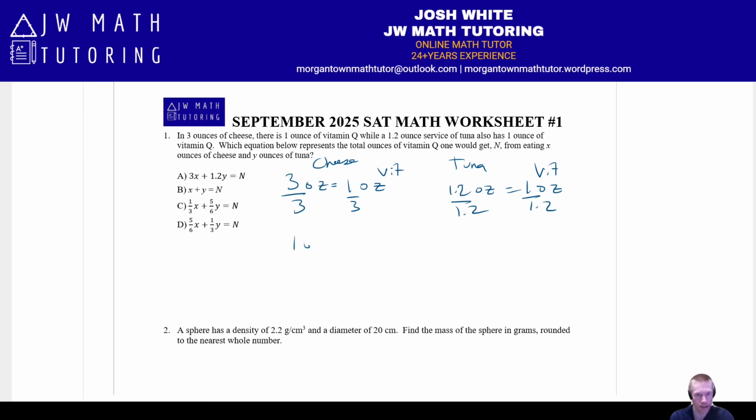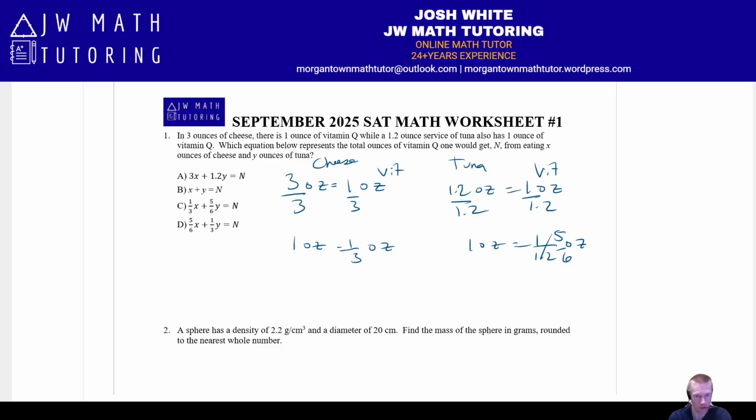The reason we do that is because this is 1 over 1.2, which if we go to Desmos, you'll see actually reduces to 5 over 6. Sorry, the reason we do that is because if you want to find out how many ounces of the vitamin you would get from eating X ounces of cheese and Y ounces of tuna, basically we get the unit conversion factor right here, and then we're just going to multiply that by X. So for example, 1 ounce of cheese, 1/3 of an ounce of vitamins.